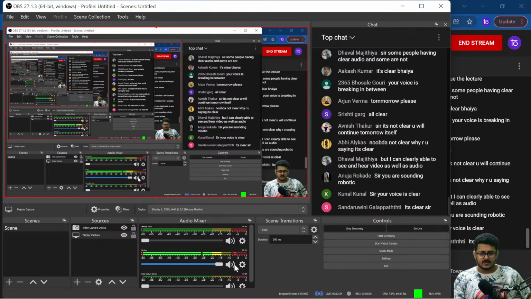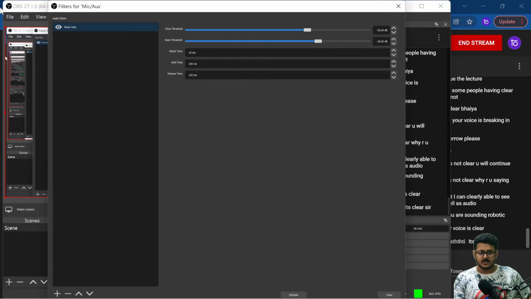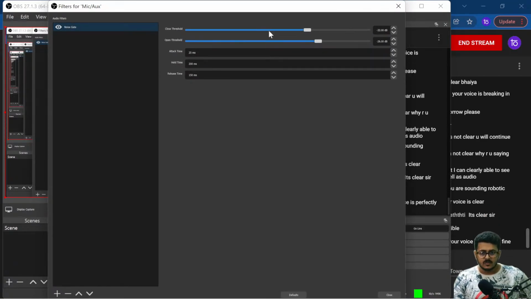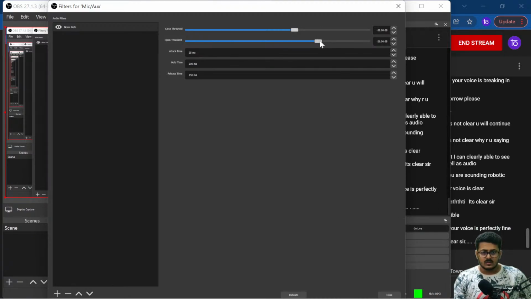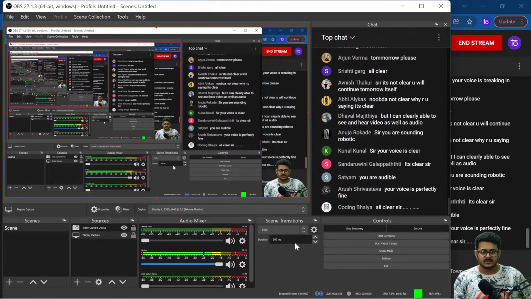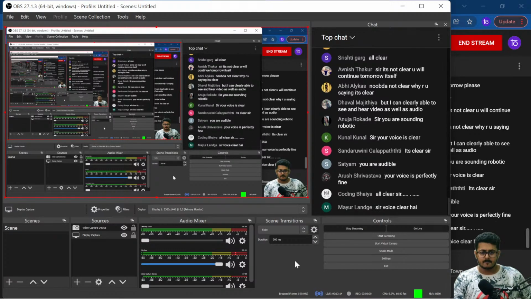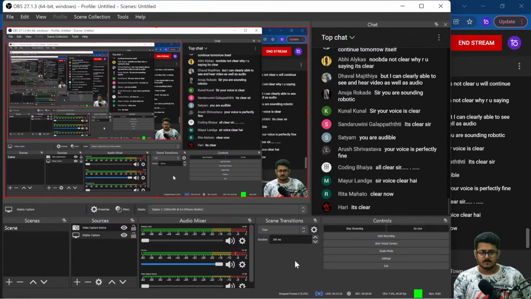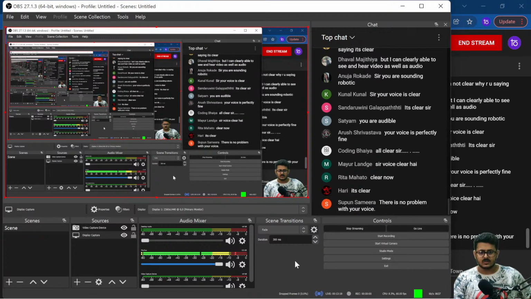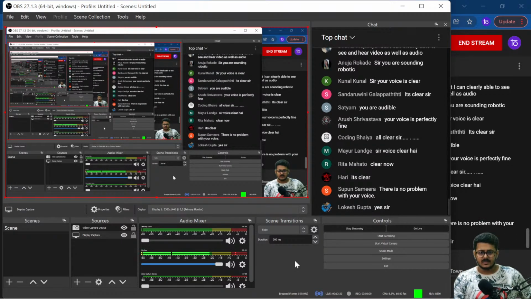Let me fix up the filter property then. Give me a second. Reduce noise gate to the default values itself. Is it still the same or has the voice improved a bit? It's clear now. There's no issues in that. Alright? Okay, great. So we can continue with the class.